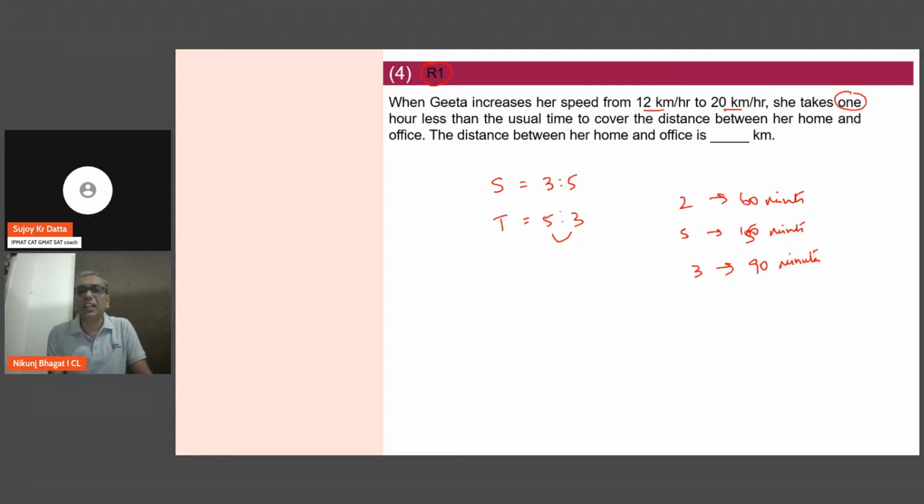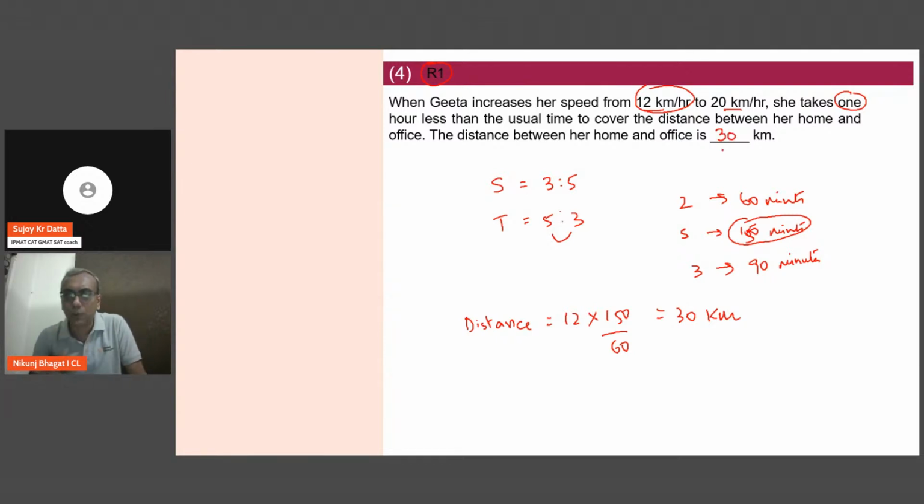So which means originally he was taking 150 minutes at a speed of 12 kilometers per hour. Okay, so the distance therefore will be 12 into 150 by 60, which is straight away 30 kilometers. So this kind of question is to be attempted and should be done in 1 minute.